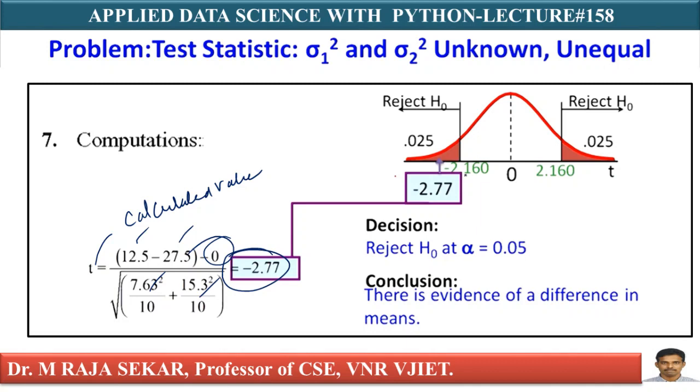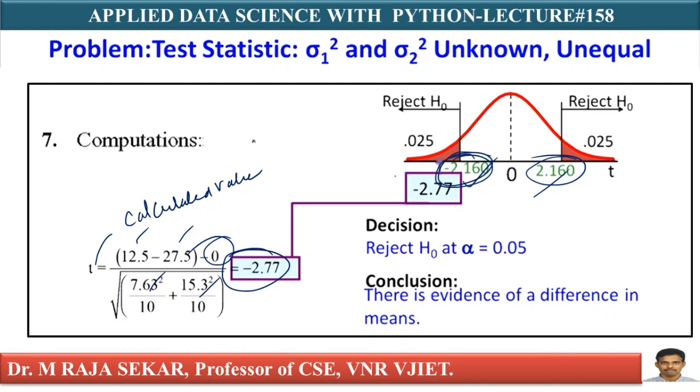This is my t value for the two-tailed test: minus 2.160 on the left side, and 2.160 on the right side. How can one calculate this value from the table? There is a t distribution table from which you can get this 2.160, but you can even write Python code. After a few seconds we will try to understand this.